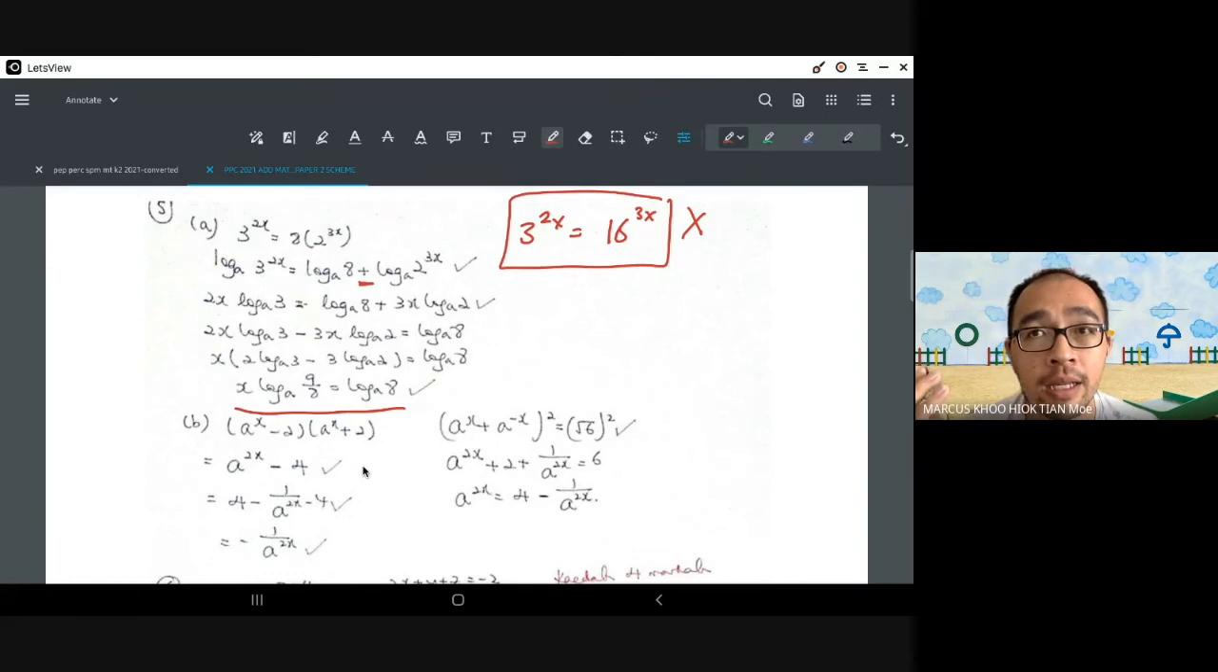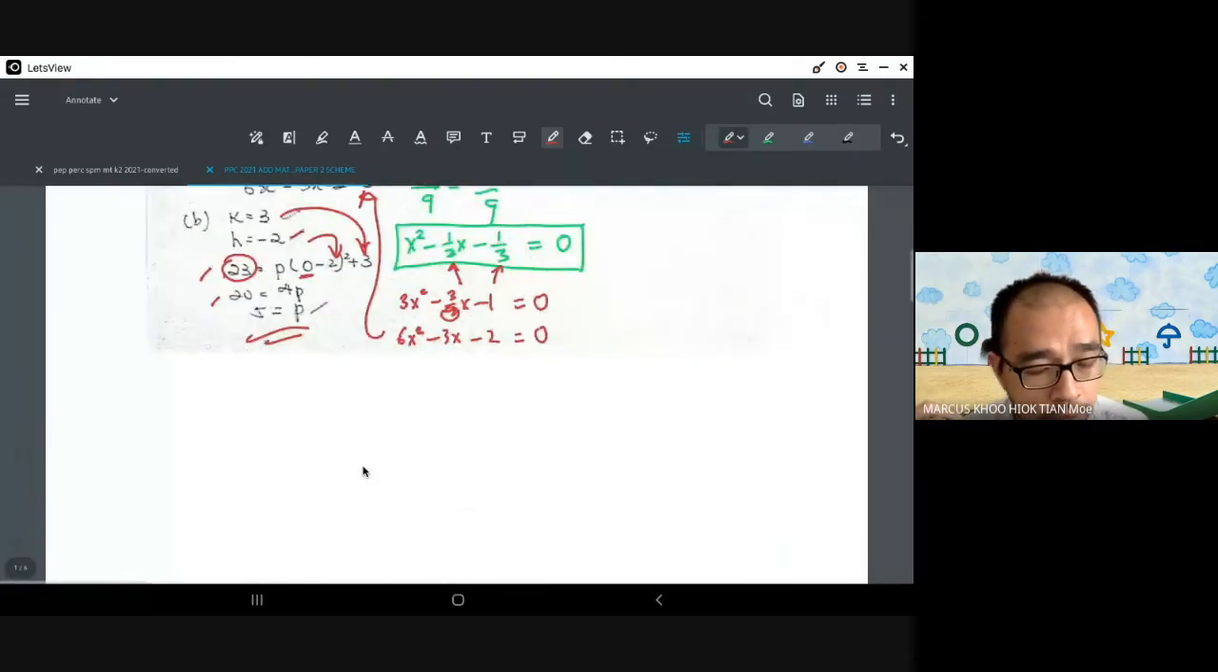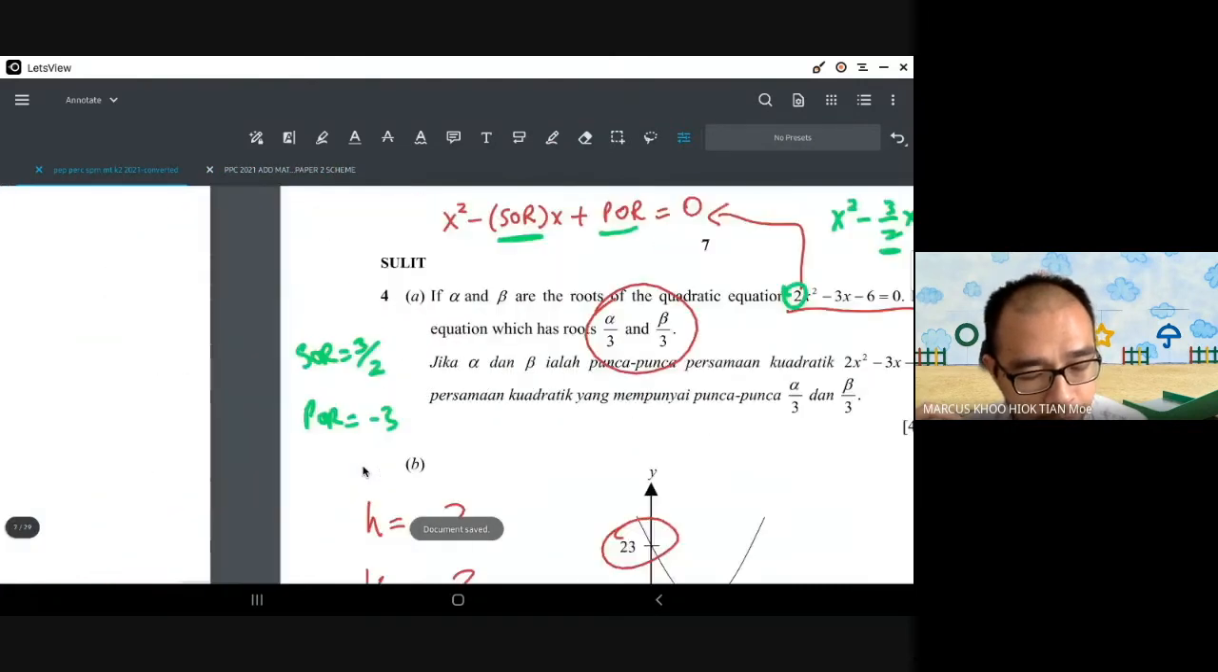If you are planning to study indices, surds and logs, my suggestion to you is to memorize the index law and the log law. Don't refer to the formula, because if you refer to the formula, I'm not even sure whether the formula is given. Hold on.